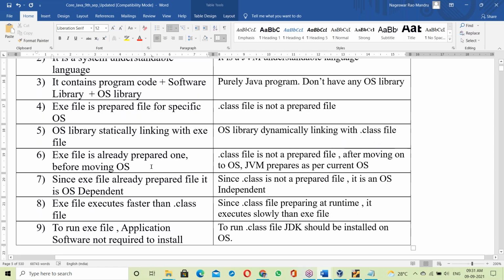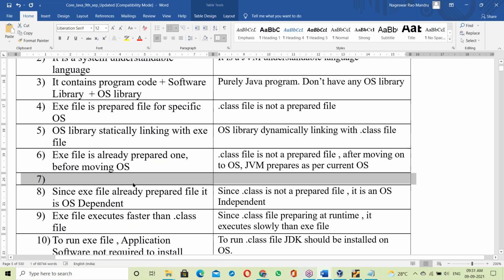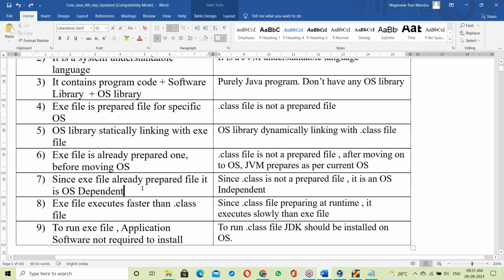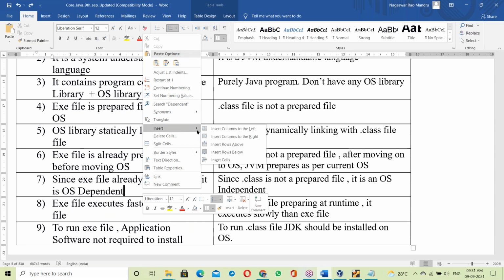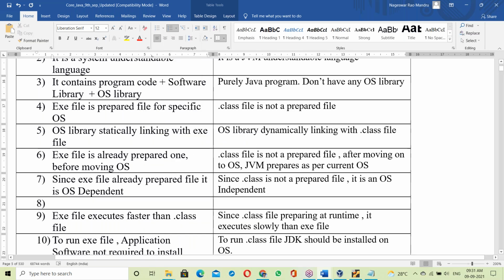One more point. Okay, here you can insert. Oh, below. So next here.